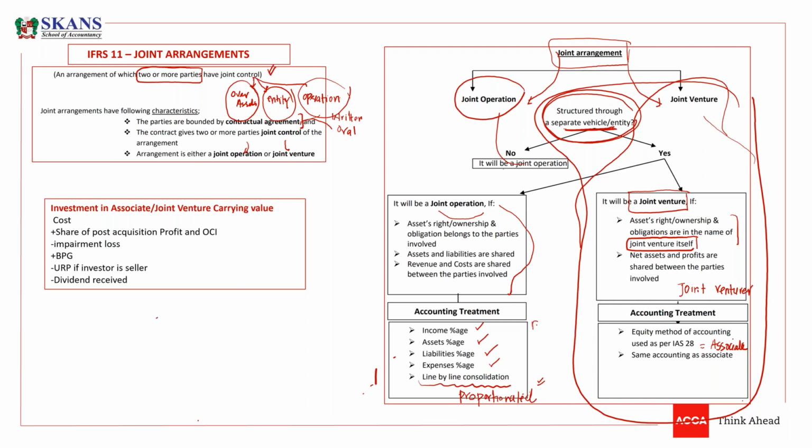If a joint operation has some property, plant and equipment, some intangible assets, some inventory, some liabilities, and we have 30% of these, we will pick 30% of this PPE and add it in our property, plant and equipment. We will take 30% of intangible assets and add in intangible assets. We will pick 30% of inventory. We'll pick 30% of liability. In the same way, we'll pick our percentage of income and expenses,